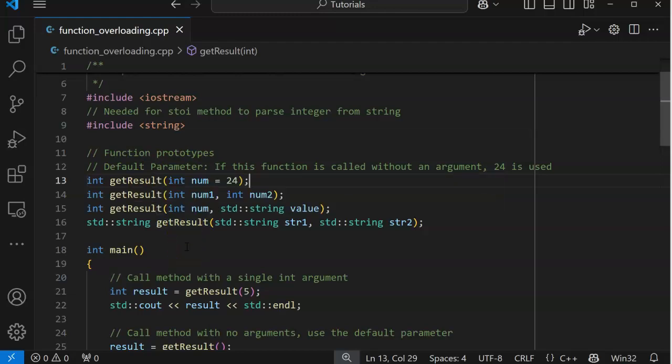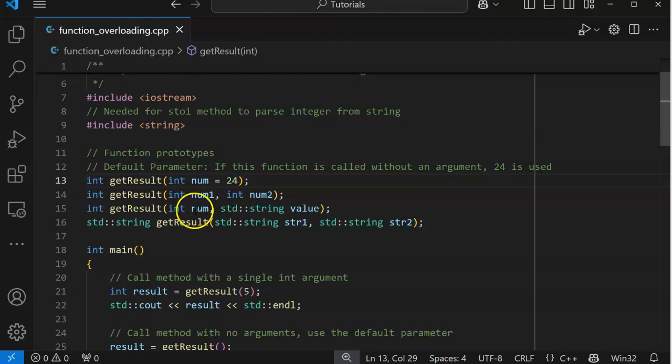You can also set a default value, just like we can in Python. You can say get result. Well, you can do this in Java too, I think. I don't think we did that. Anyway, get result, if you don't pass something in, it just uses 24, which should be 42, shouldn't it? Anyway, 24 is the reverse answer.